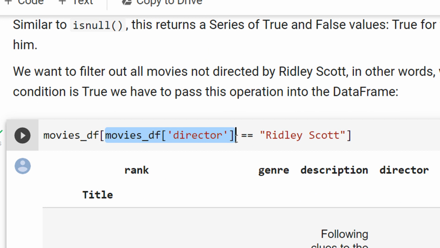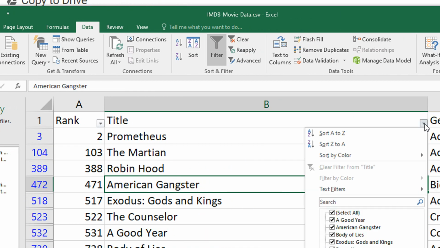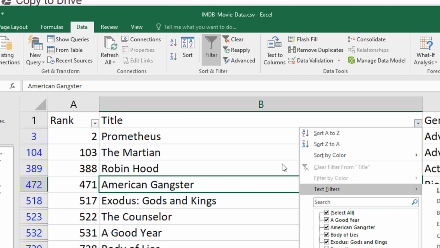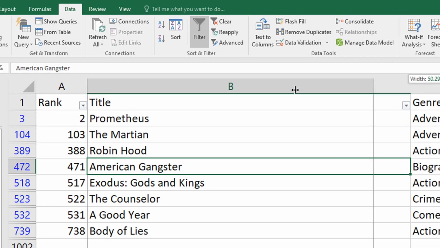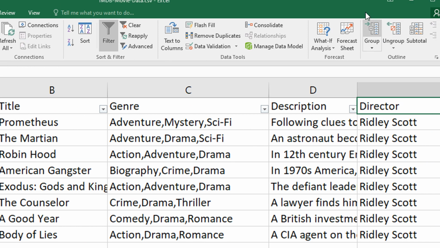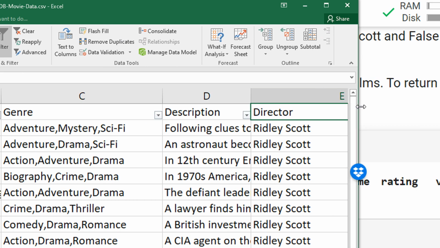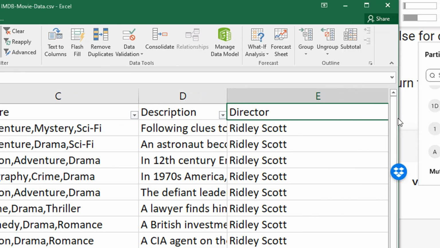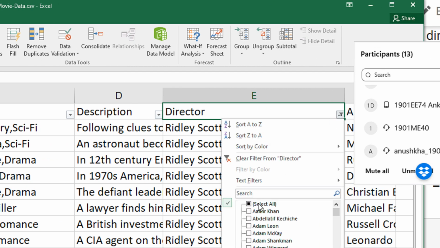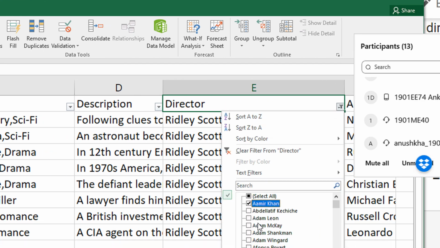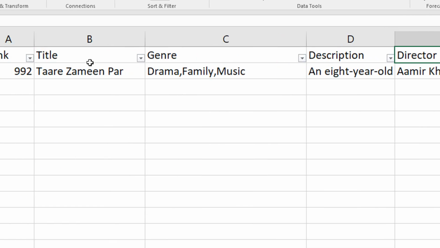If you want to see some other director, let us come to director. Okay, let us select Amir Khan. It has only one movie, Tare Zameen Par. So 992, right?